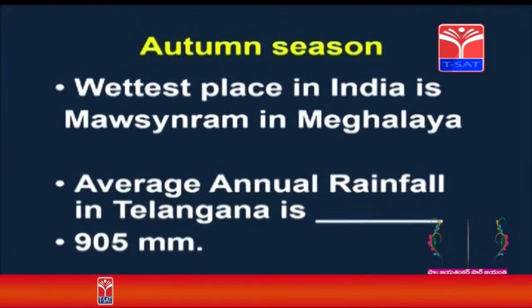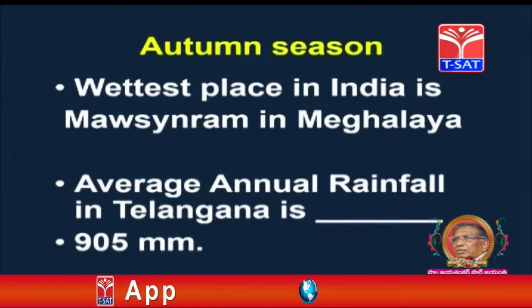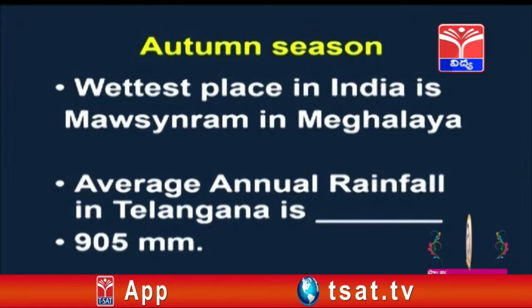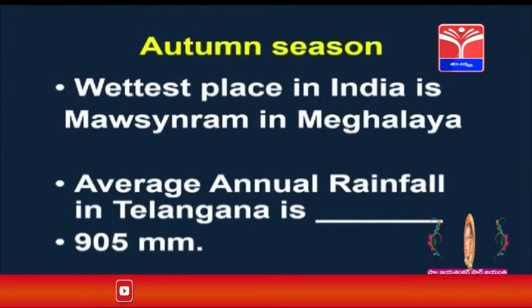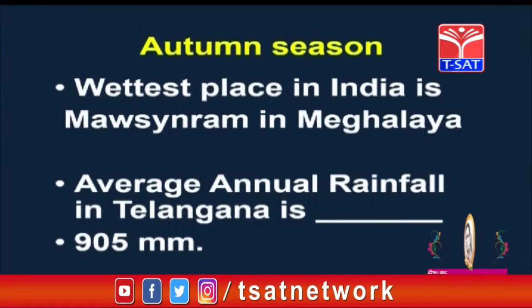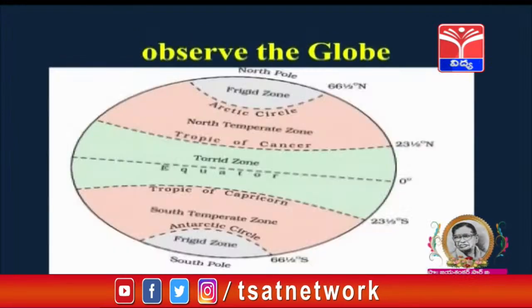Wettest place in India is Mawsynram in Meghalaya. The average annual rainfall in Telangana is dash 905 millimeters.